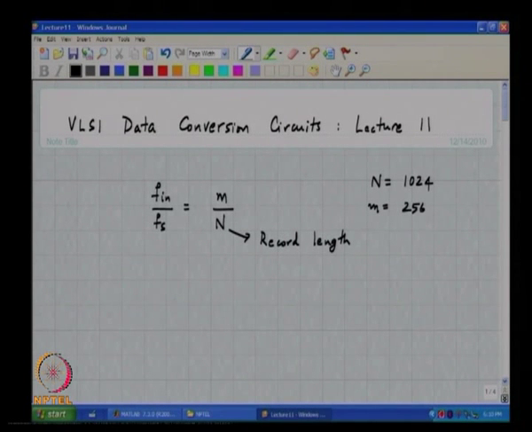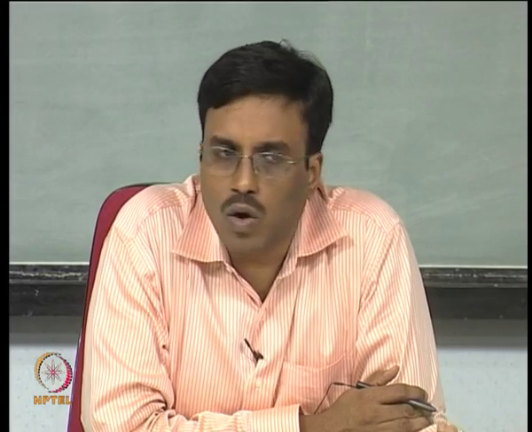But then we saw that the second, the sixth, the 10th harmonics all alias to Fs by 2, the fourth, 8th, 12th harmonics all alias to DC, and all the odd harmonics alias to the fundamental.